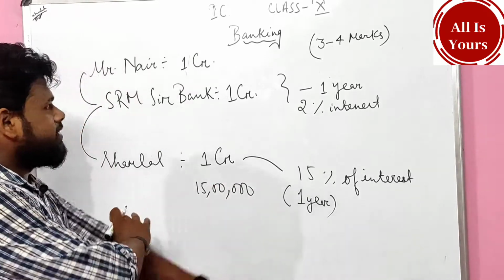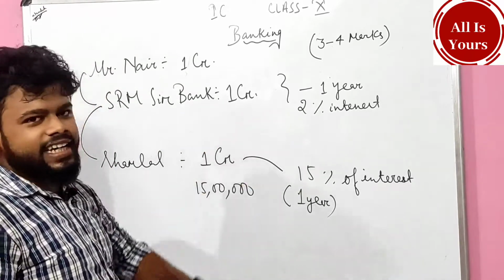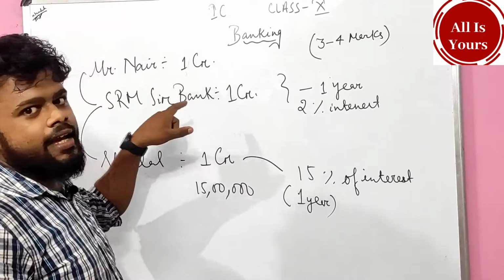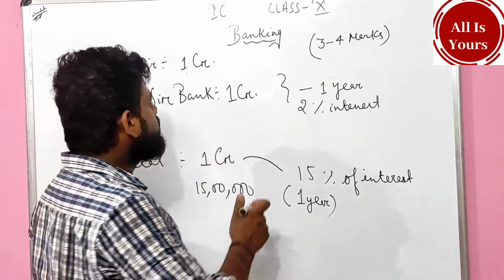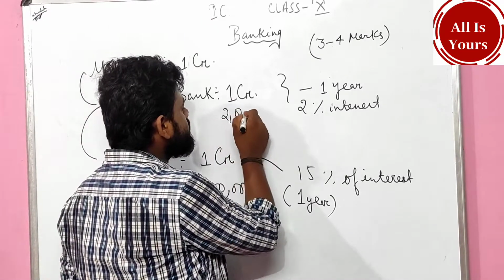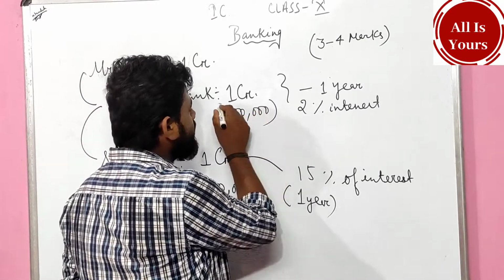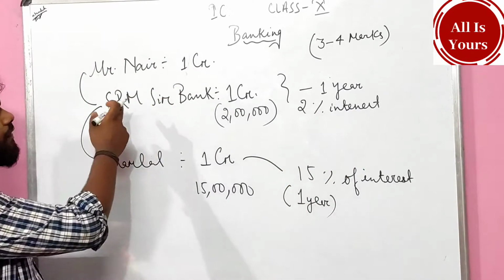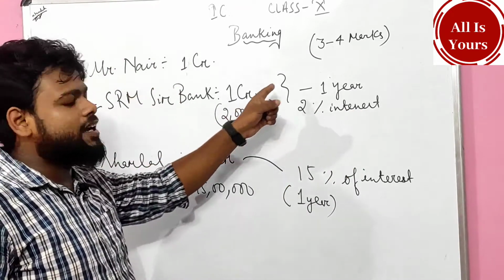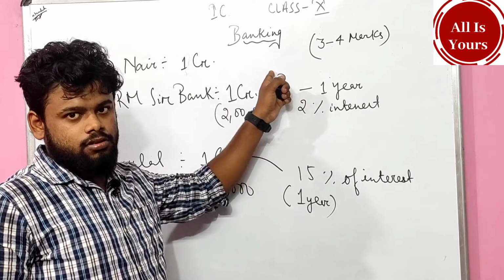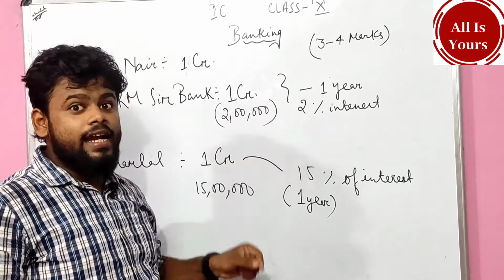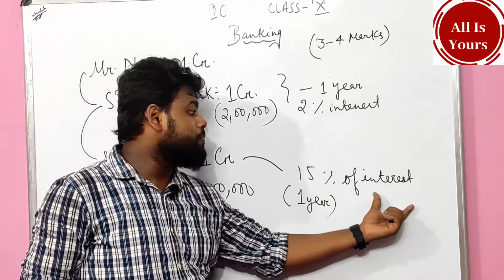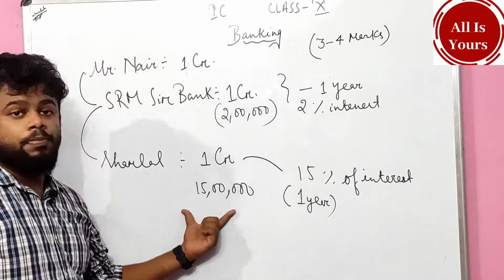See, after a year, I returned the same 1 crore rupees to Mr. Nair along with 2 lakh of interest, since the interest was 2% only. And I took the amount from Samlal after a year at 15% interest, that is 15 lakh rupees.